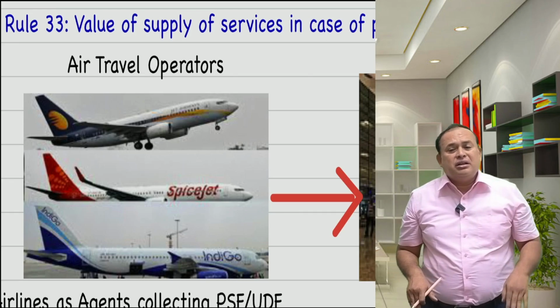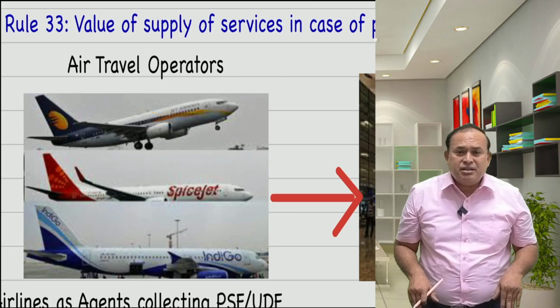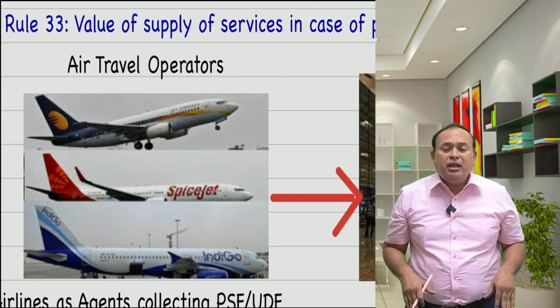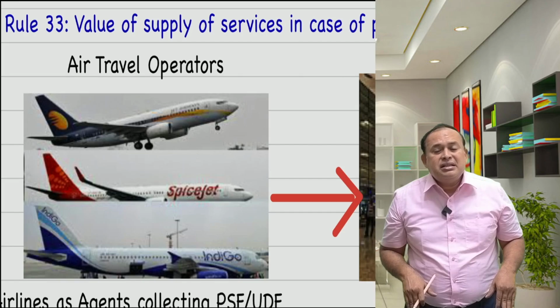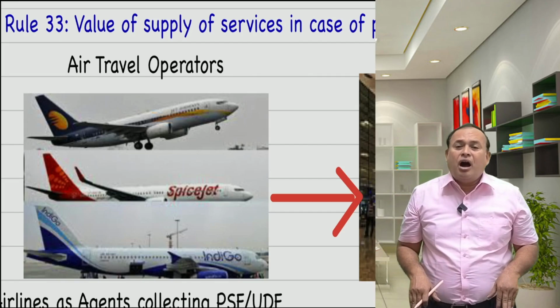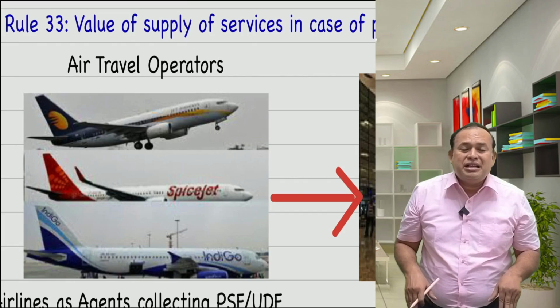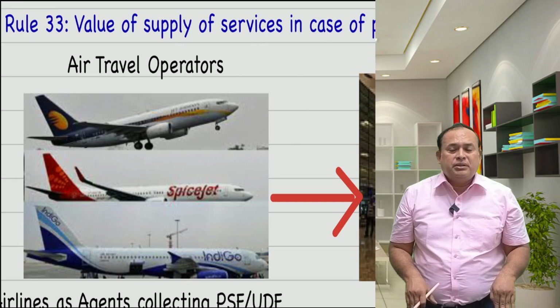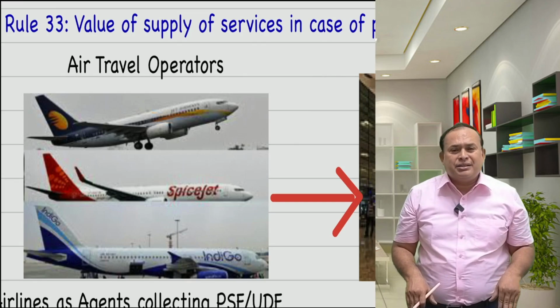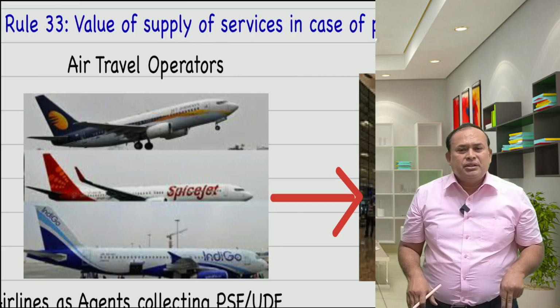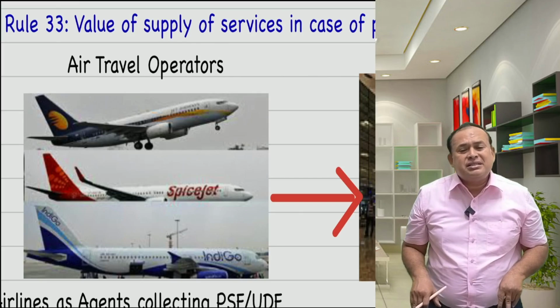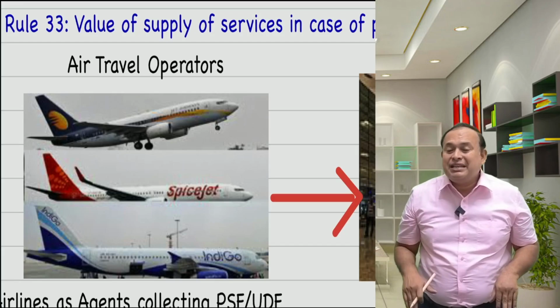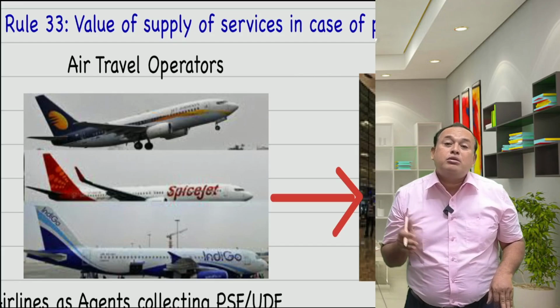Along with your air travel ticket, please collect my passenger service fee, also called user development fees. You please collect and pay to me. Per passenger you collect 200 rupees towards passenger service fee and pay to me, said the airport operator.